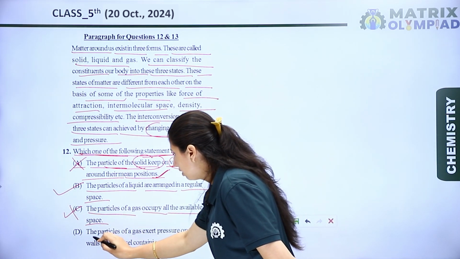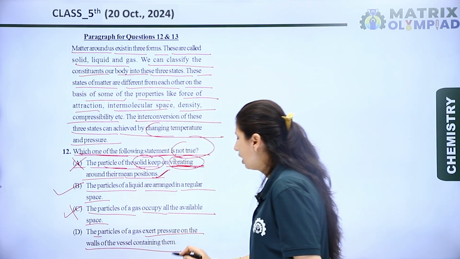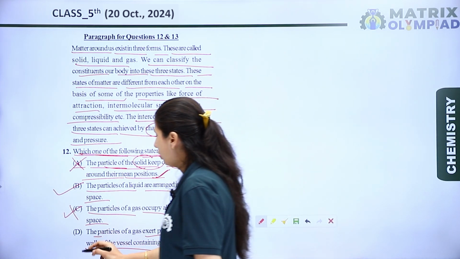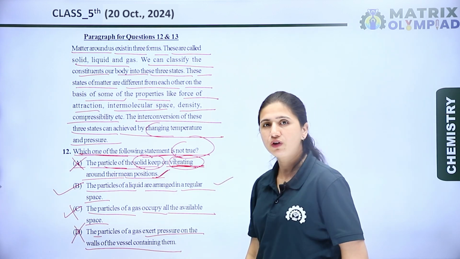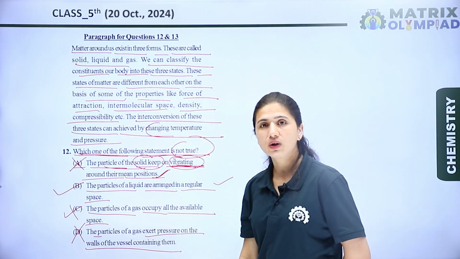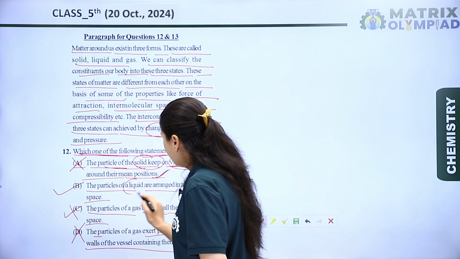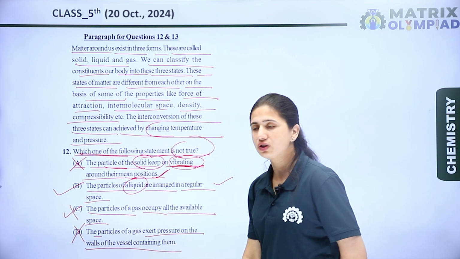Now, the next is, the particles of a gas exert pressure on the walls of the vessel containing them. It is also a right statement. So option B is the right option for this question, because the particles of a liquid are not arranged in a regular space; that is present in the solid. So option B is the right option for this question.